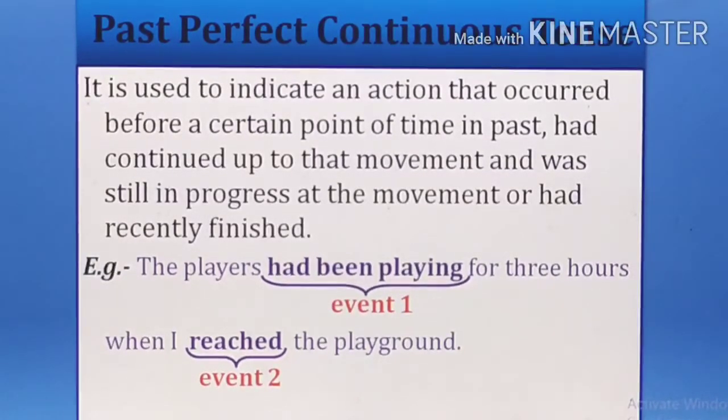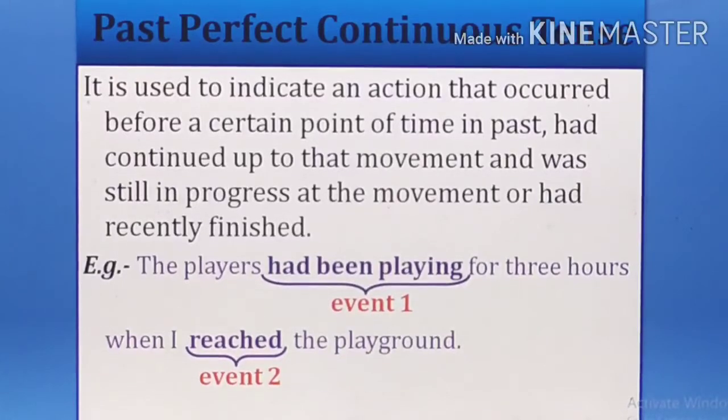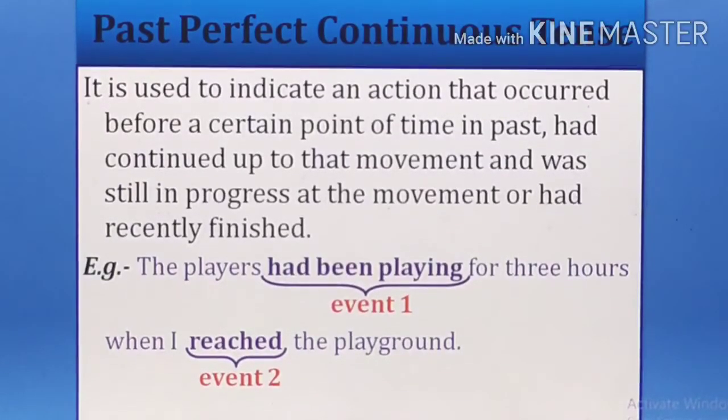It is used to indicate an action that occurred before a certain point of time in the past, had continued up to that moment and was still in progress at the moment, or had recently finished.